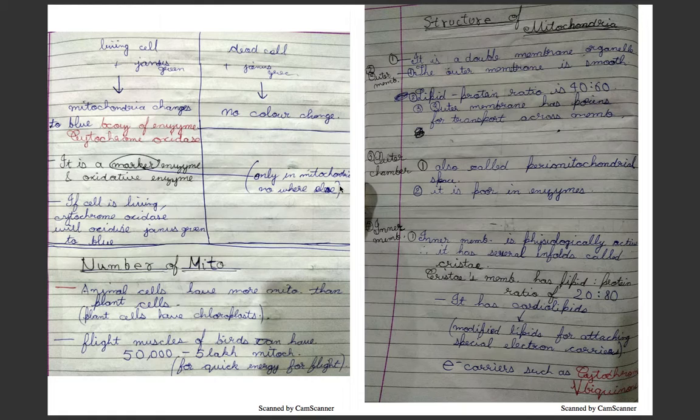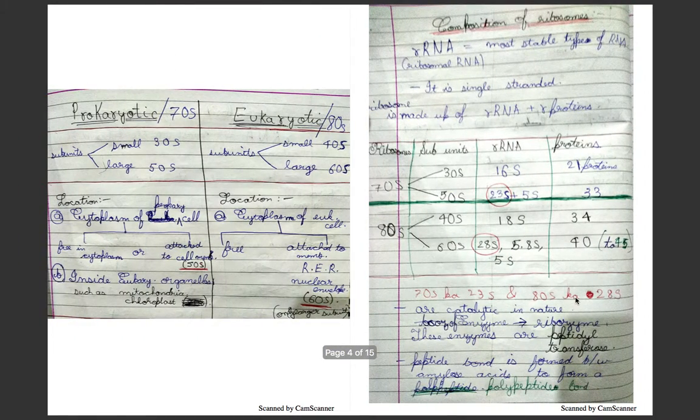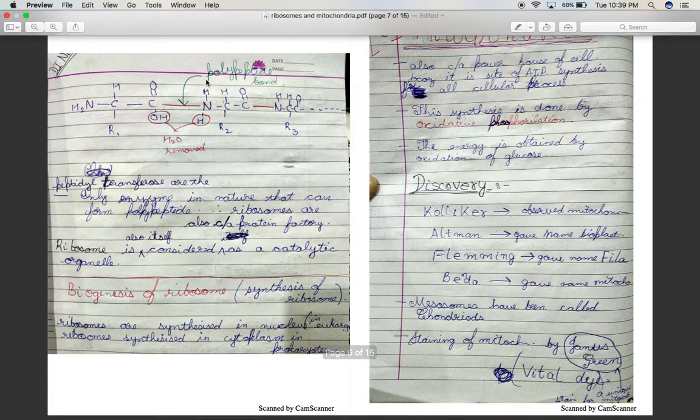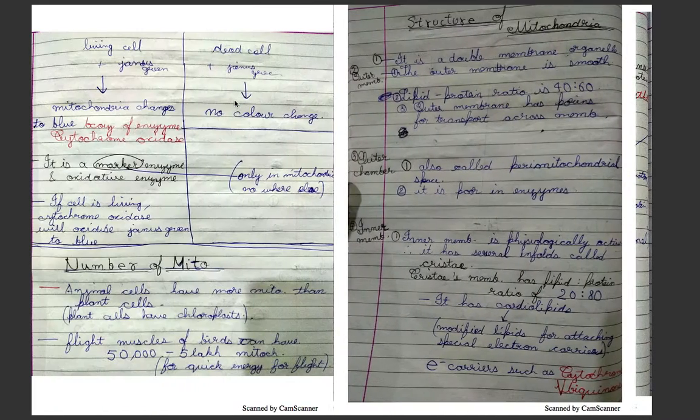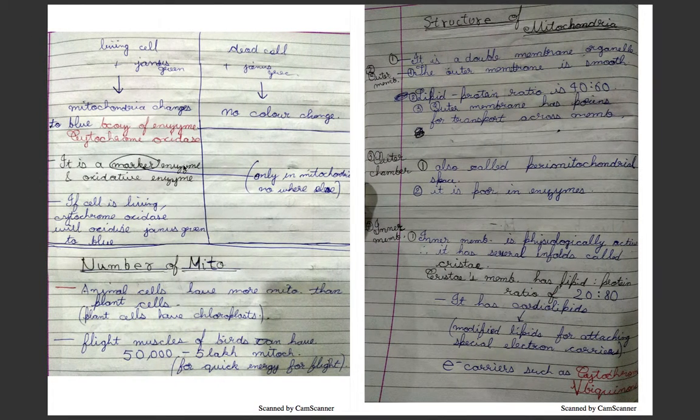Marker means only found in mitochondria, just as in the ribosome, peptidyl transferase was the only enzyme to form polypeptide. Similarly, the marker enzyme is only found in mitochondria, and it is an oxidative enzyme. If the cell is living, cytochrome oxidase will oxidize the Janus green to blue, and if dead, then no color change.